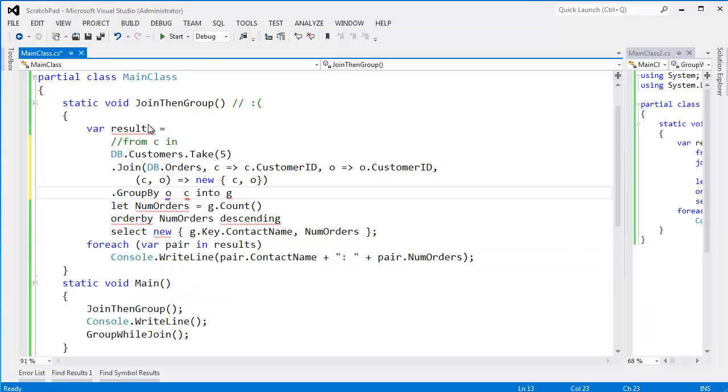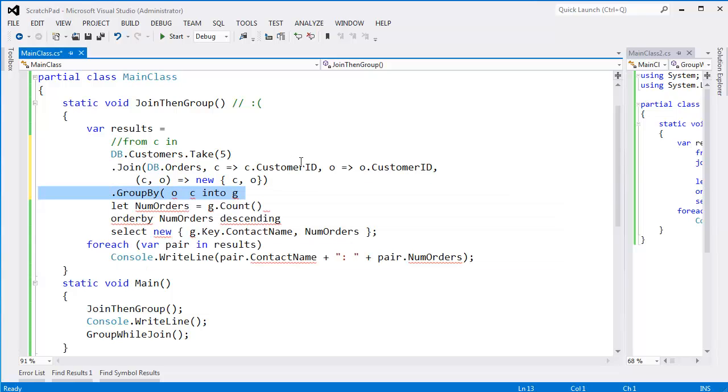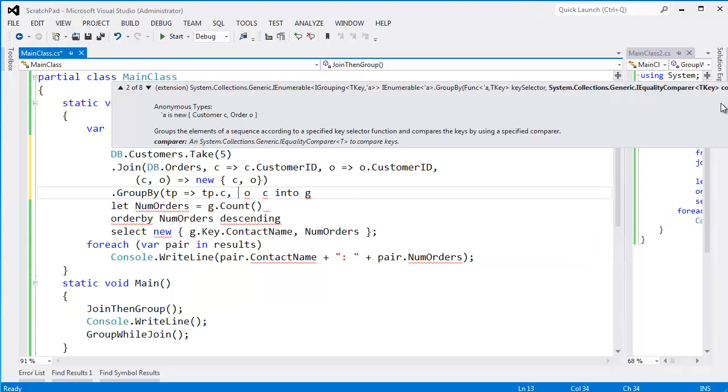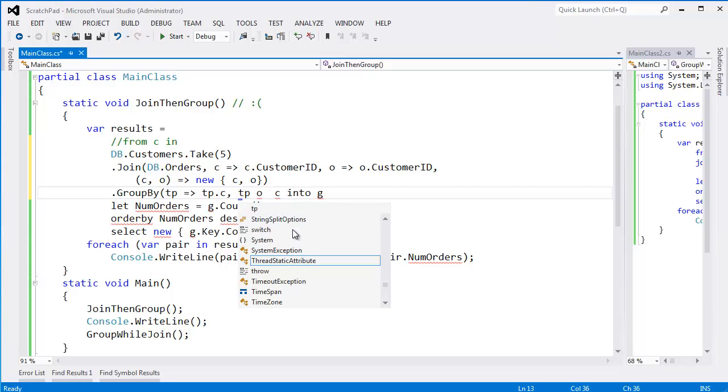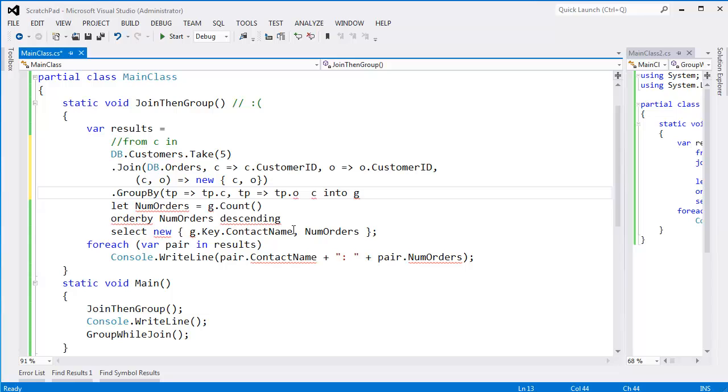What are we grouping? We're grouping O by C, but recall that group by requires its key selector to be the first argument. What are we grouping? We're grouping a sequence of these transparent identifiers. So I'll put TP here for transparent identifier, and the key will be TP.C. And we need an element selector. Element selector, that's correct. Well, it's TP again, and then we have TP.O for the order.